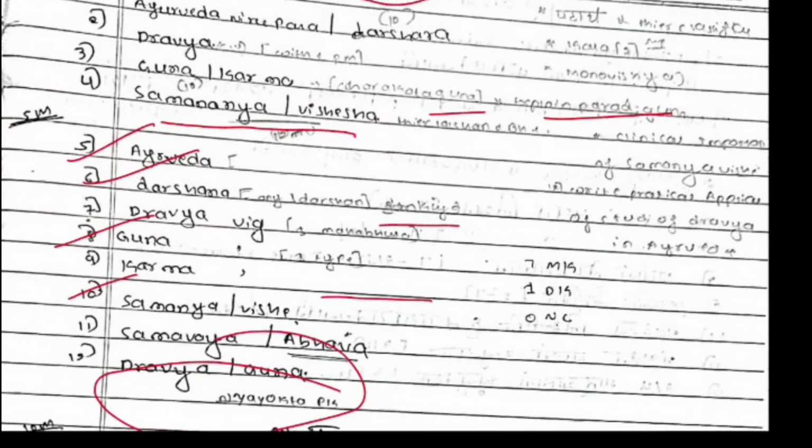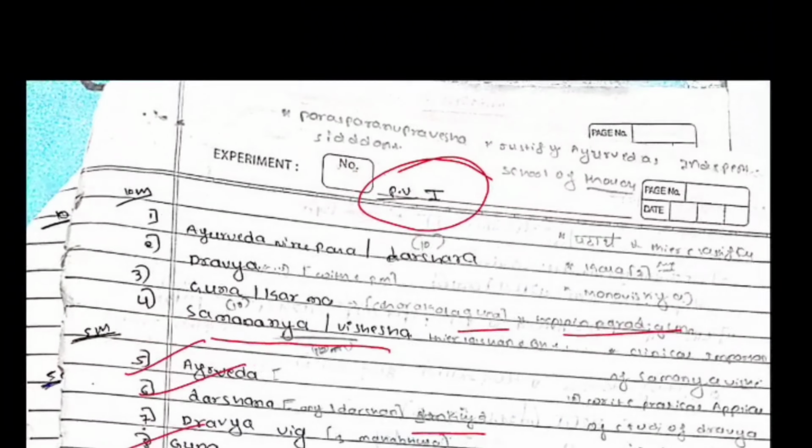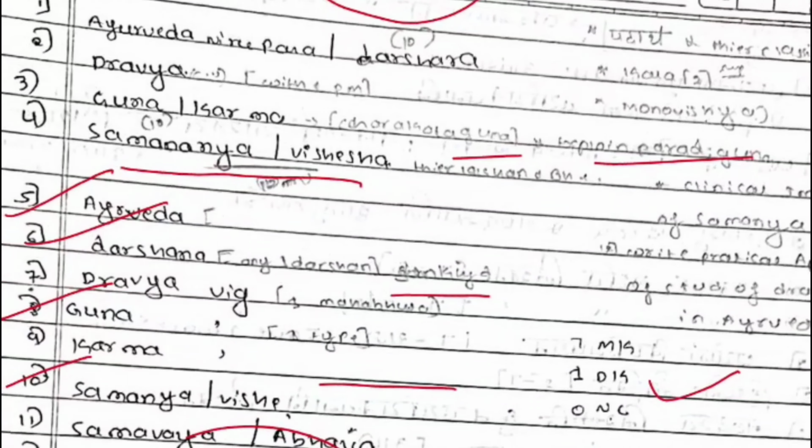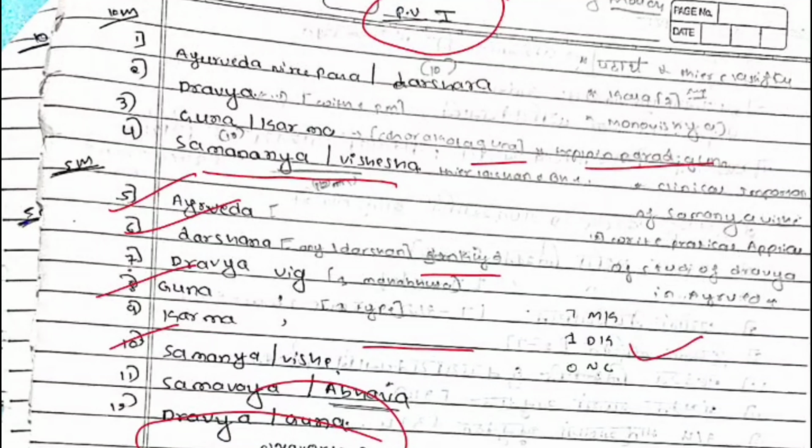And 7 questions they will ask from the must to know, and 1 question from desirable to know, and 0 questions from the nice to know. This much is the question pattern for the PV1 paper. If you want Rachana 1 and 2, that is already present in my playlist. You can go and check it.